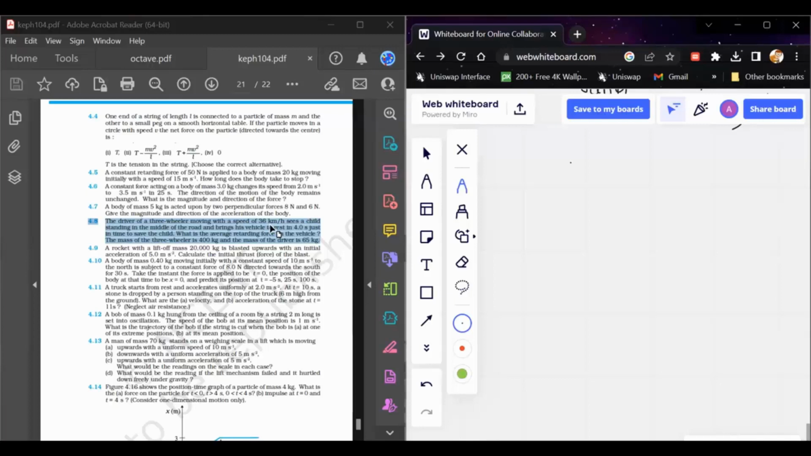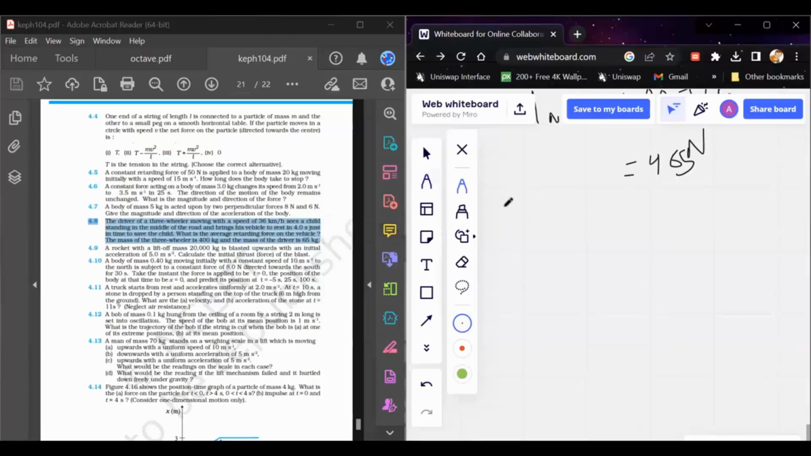Okay. So since the driver and the vehicle are moving together, the net mass is equal to 400 plus 65, so this is equal to 465 kg. And it is given that the driver manages to stop the vehicle in 4 seconds, just to avoid the accident.